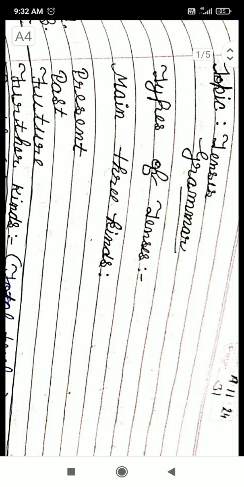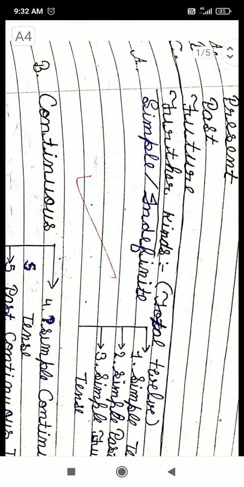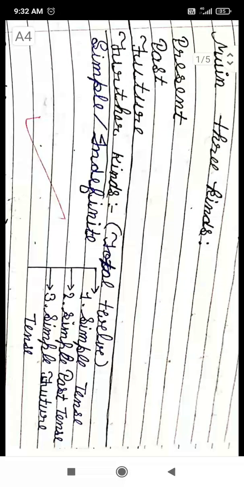If you have to frame a sentence for an action which is going on in present, then you will use present tense. And if you are talking about an action which will happen in future, there you will use future tense. So there are these three kinds of tenses, and they are further divided into 12 parts.